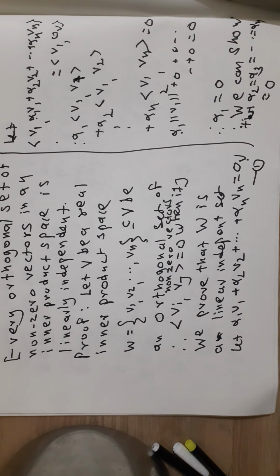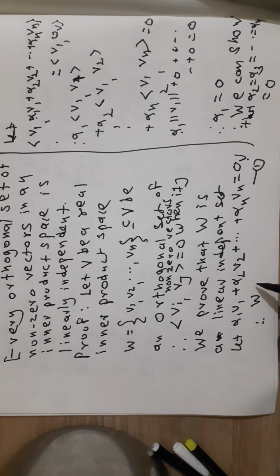Therefore, alpha 1 v1 plus alpha 2 v2 plus dash dash alpha n vn is equal to the 0 vector implies alpha 1, alpha 2, alpha n are all 0, and therefore W is a linear independent set.